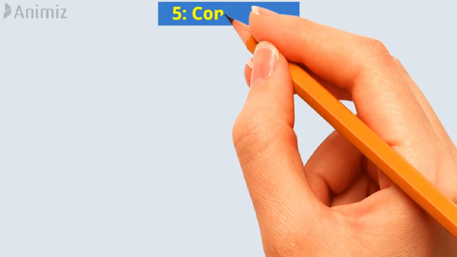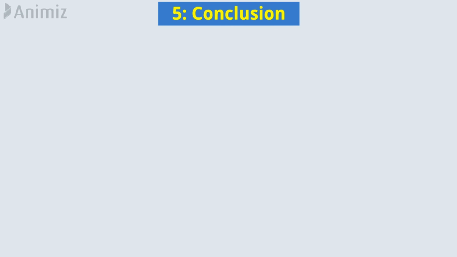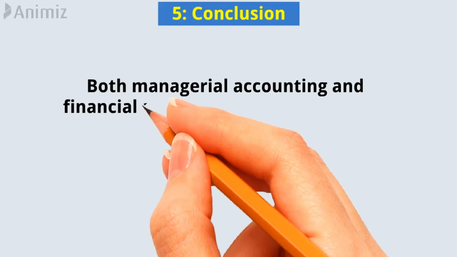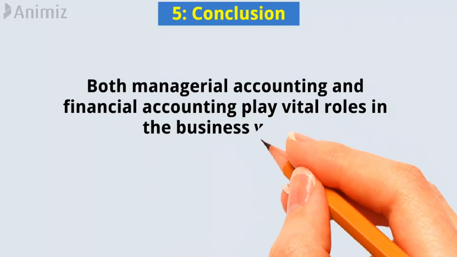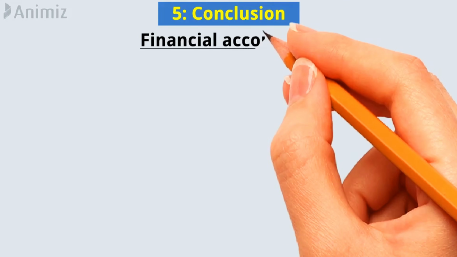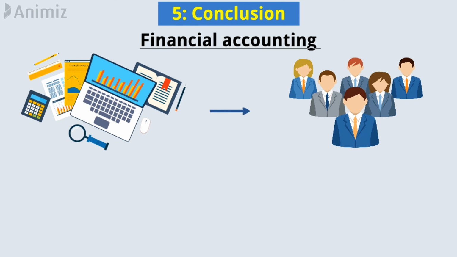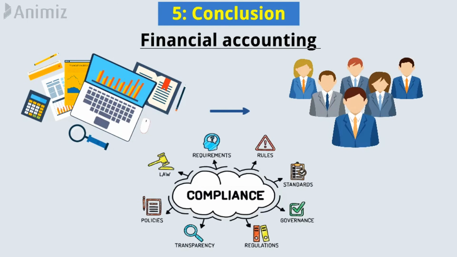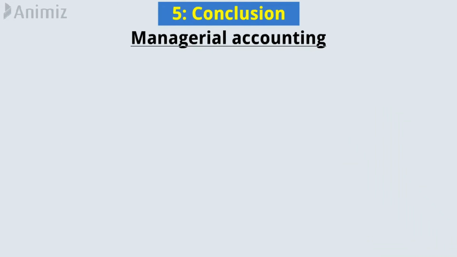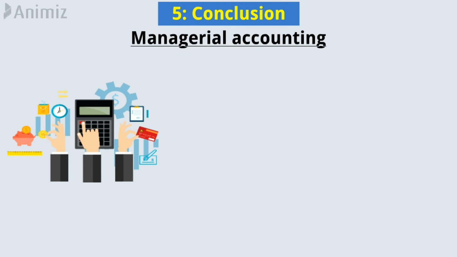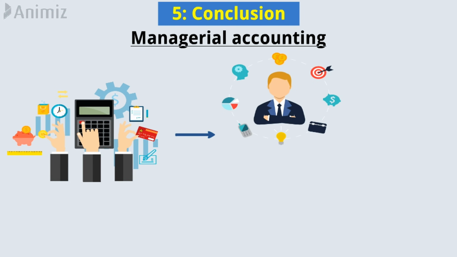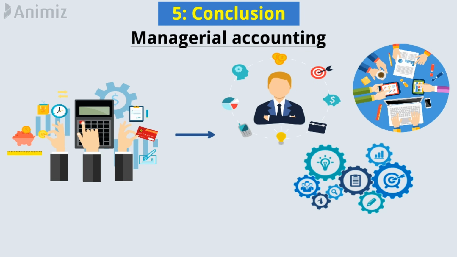5. Conclusion. In summary, both managerial accounting and financial accounting play vital roles in the business world. Financial accounting communicates financial information to external stakeholders, ensuring compliance with regulations. Managerial accounting, on the other hand, assists managers in making informed decisions, planning, and controlling operations within the organization.